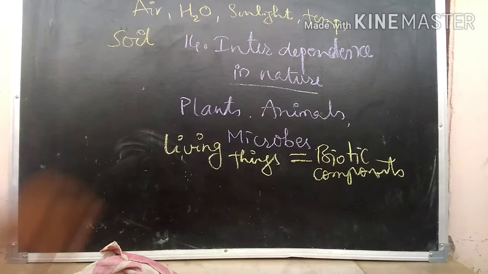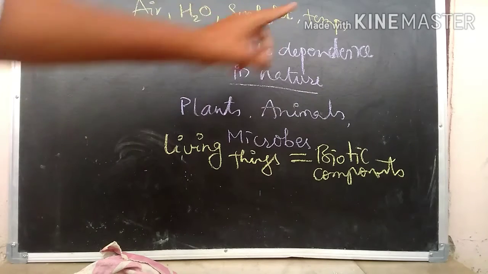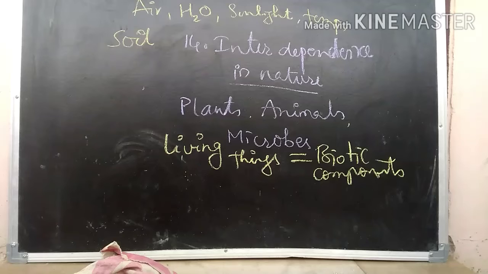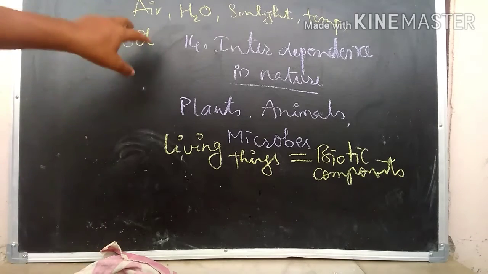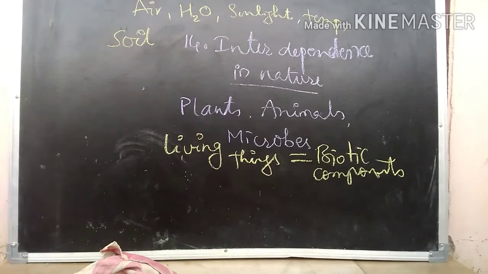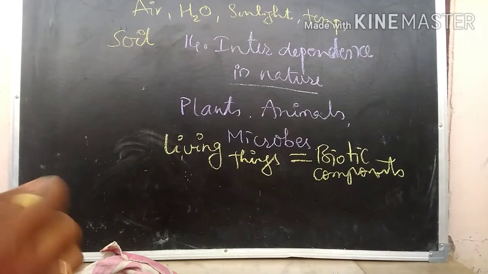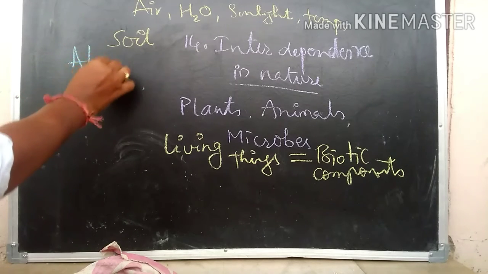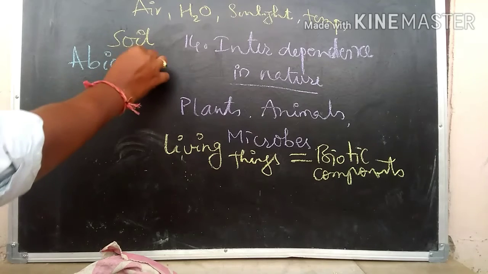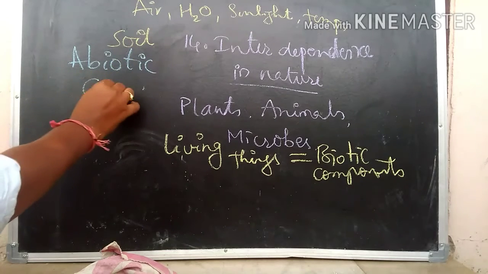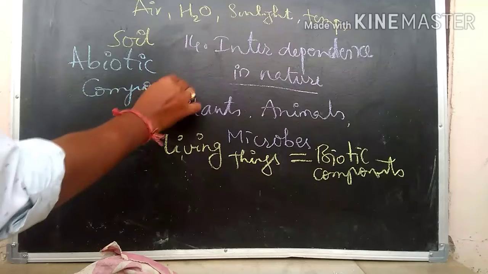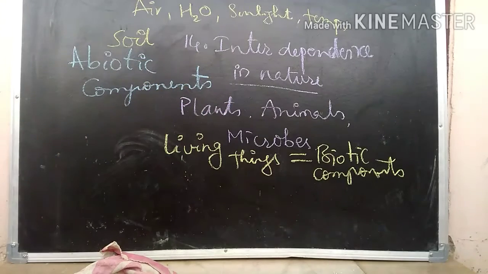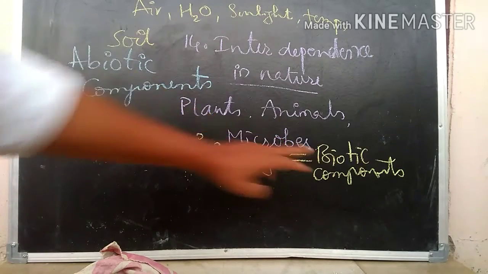Then, if you look into air, water, sunlight, temperature, and soil, what are these called? These are non-living things. And non-living things are also called abiotic components. Why are they called abiotic components? Biotic means living things.